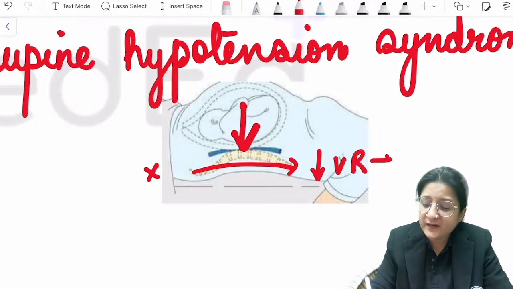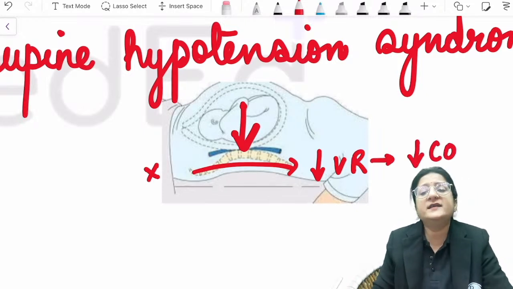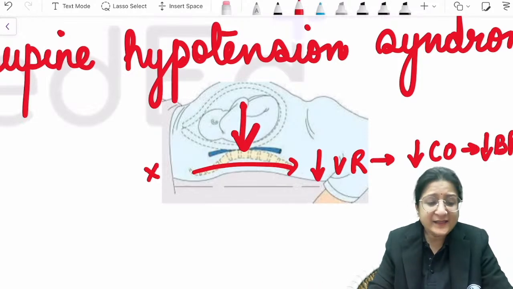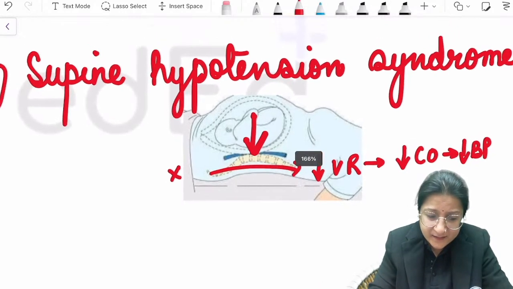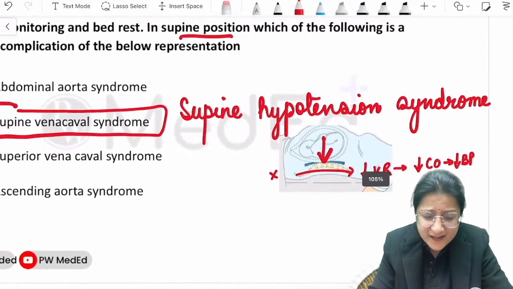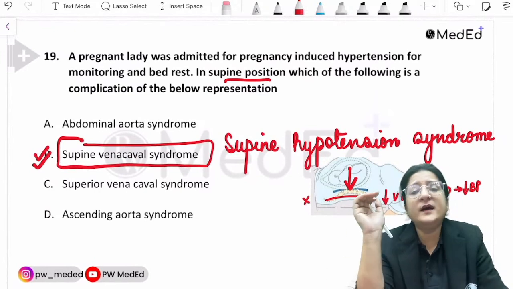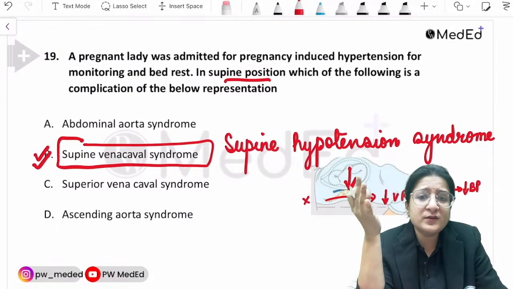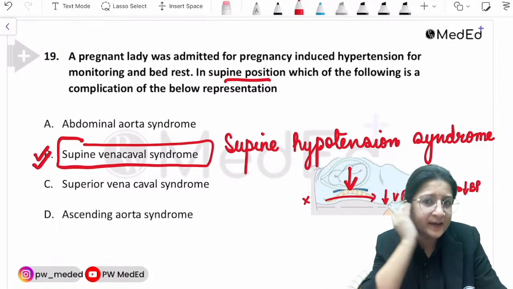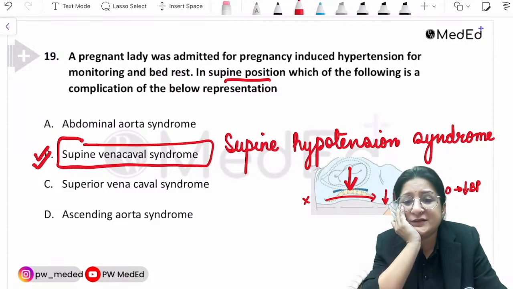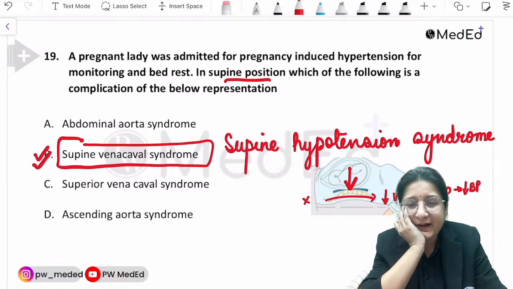Decreased venous return will lead to decreased cardiac output. Decreased cardiac output will lead to decreased BP, right? And that is the exact reason why pregnant women and laboring women are preferably asked to lie down in the left lateral position. Left lateral position is the best position in pregnancy, because that prevents supine hypotension syndrome. So that's the answer there.